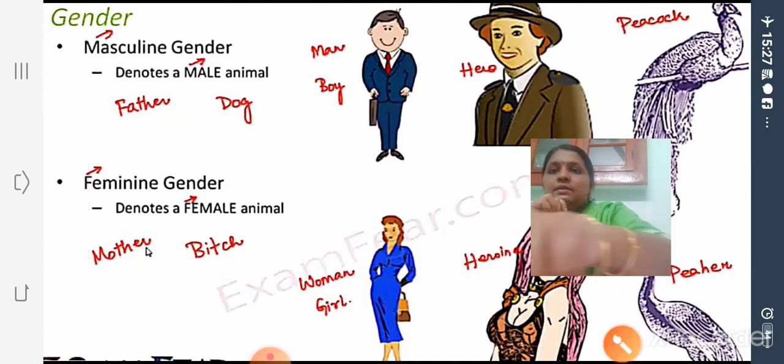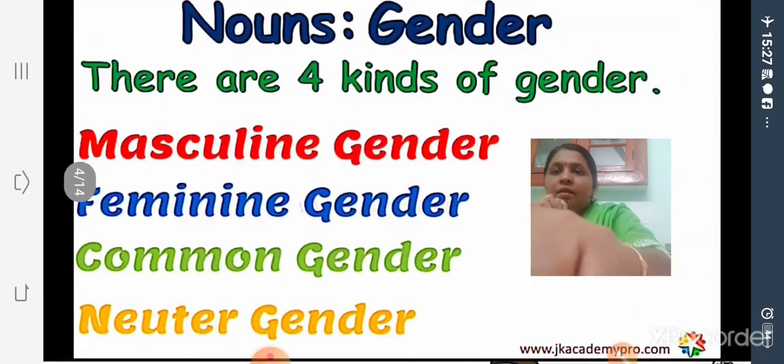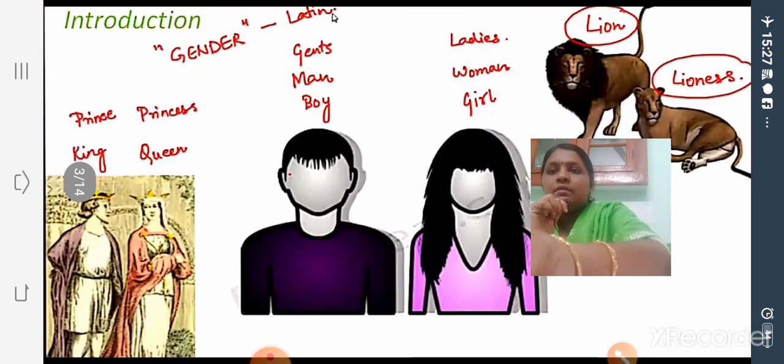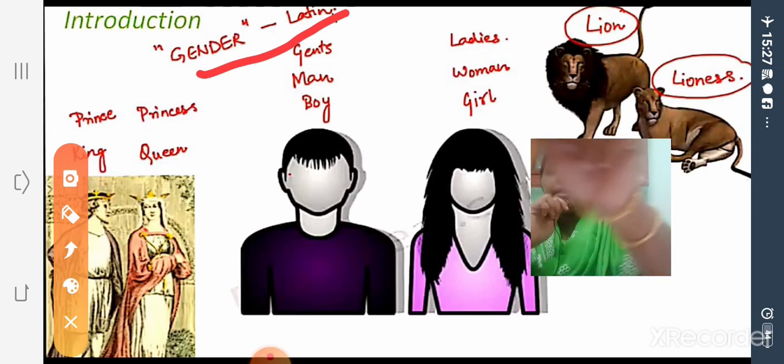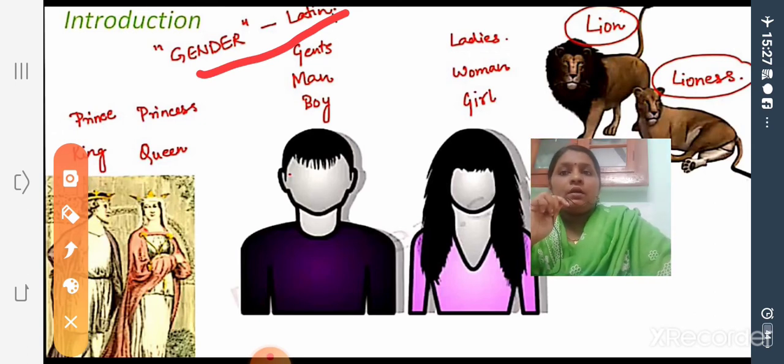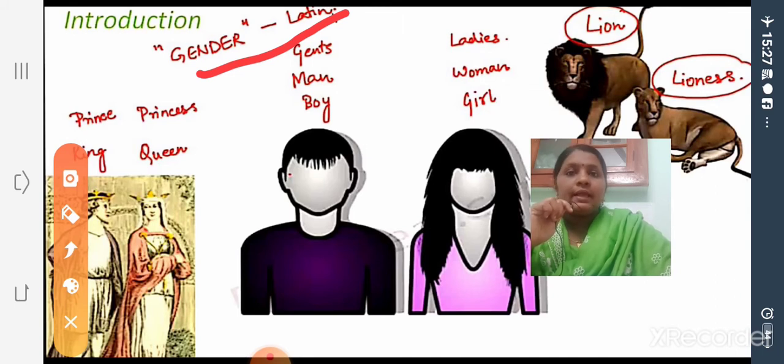And this word is derived from... I think it is here. I didn't tell this. This term gender, look at it here. The term gender is derived from a Latin word which means a kind of or a category of. It's a kind of or a category of. Okay.